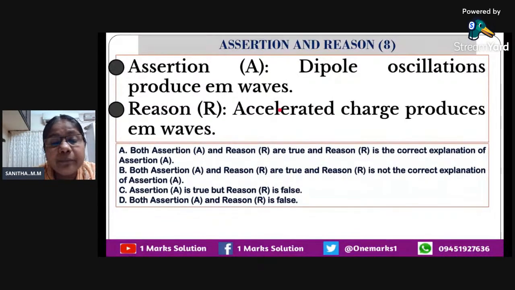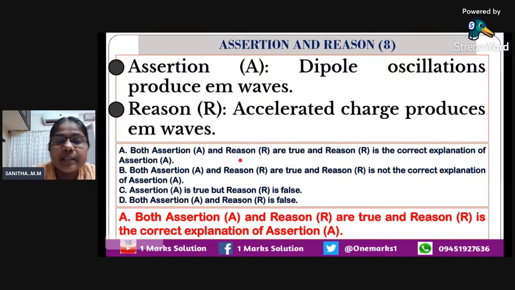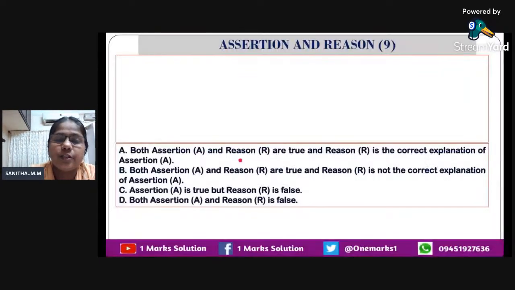So what is the reason? The reason is that an accelerated charge produces electromagnetic waves. Accelerated means it is moving, isn't it? That means velocity is changing. If it is uniform, it won't be producing. So accelerated, it's a very good example. It is given in your textbook inside the bracket. Accelerated or oscillated charge produces electromagnetic waves. Please note that point. So what is the answer here? Assertion as well as reason is true, and the reason is also the correct explanation for the assertion.